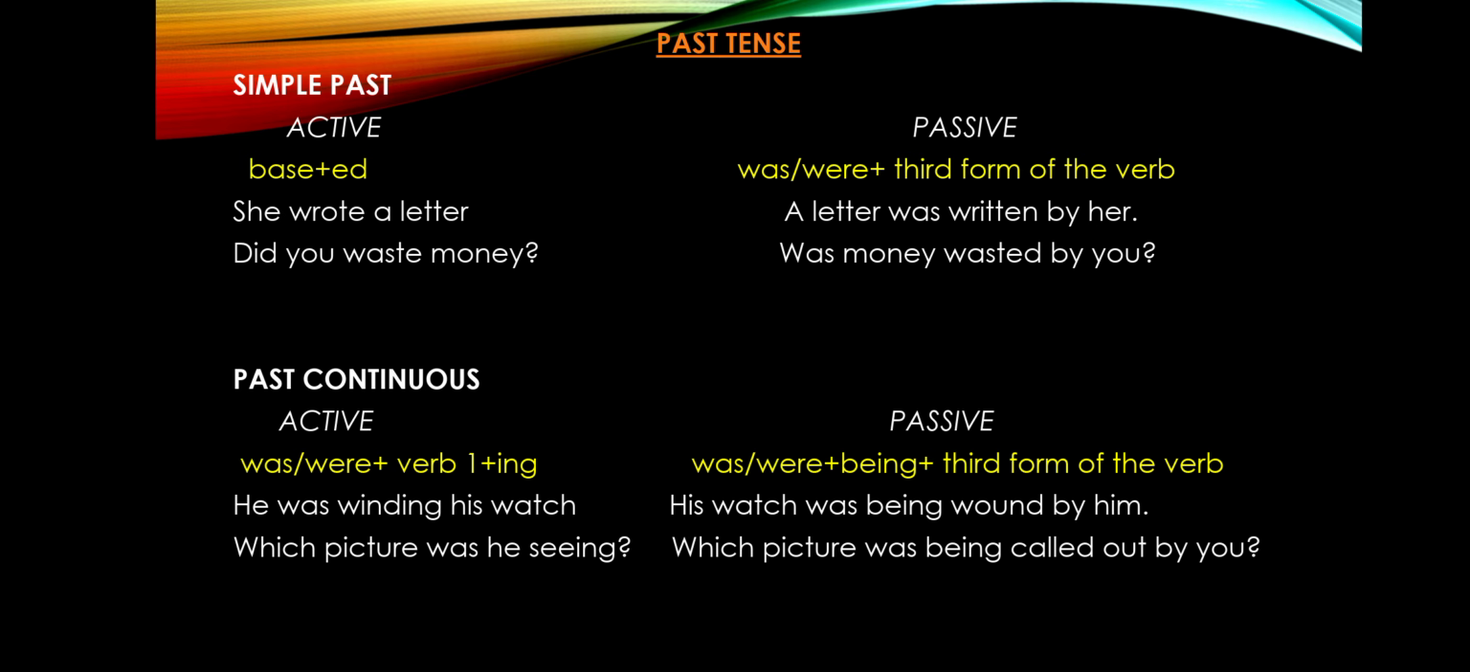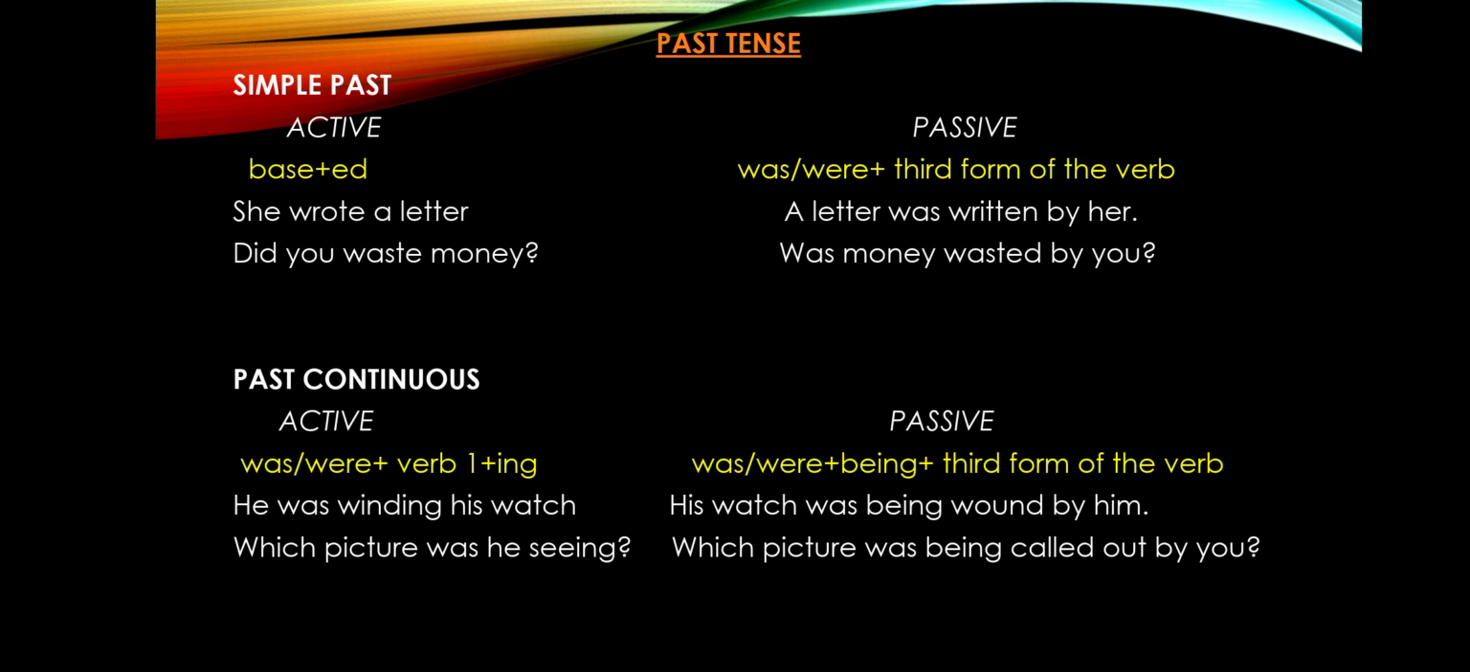Now let us see past tense. Simple past, base form of the verb plus e or ed. Passive, we will add was, were plus V3 form of the verb. She wrote a letter in active sentence. In passive, a letter was written by her. Did you waste money? Was money wasted by you?